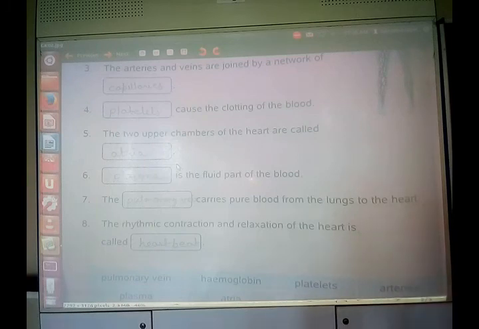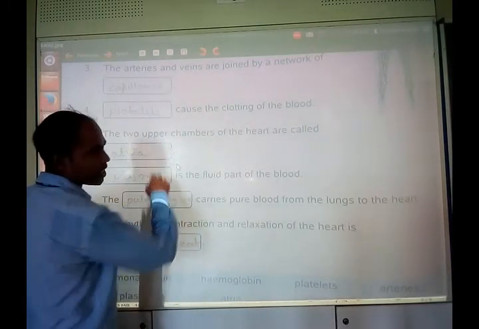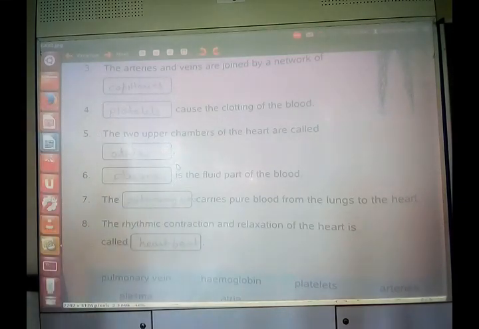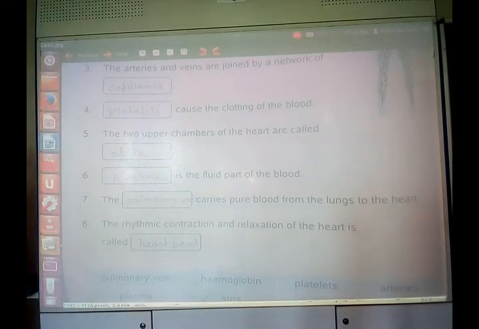Okay? Yes. The two upper chambers of the heart are called dash. It is atria, atrium. You can say upper chambers are atria, and lower chambers are ventricles. Right? You might have read in the structure of heart.